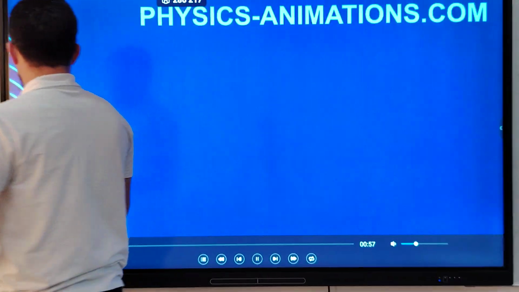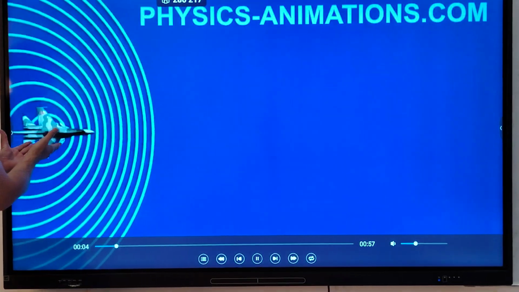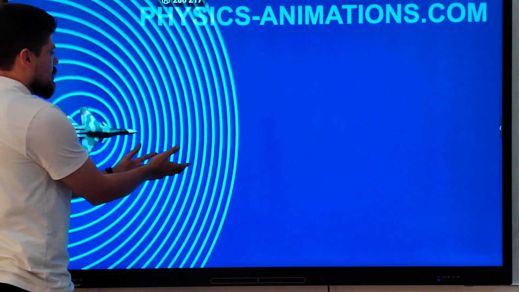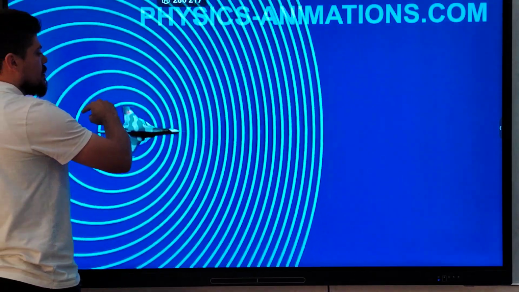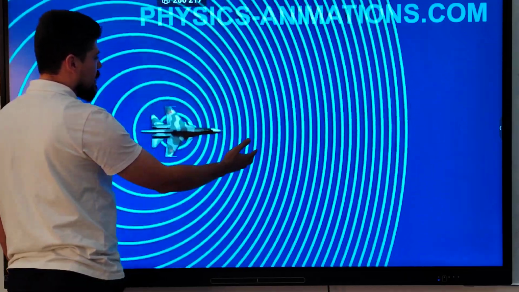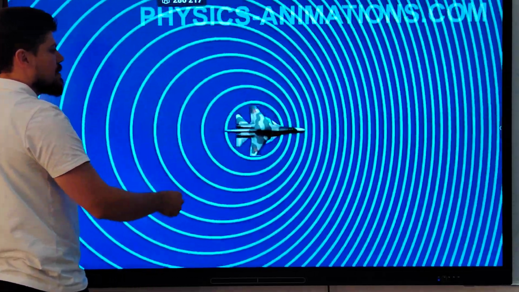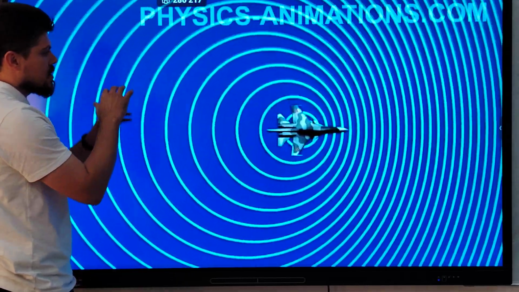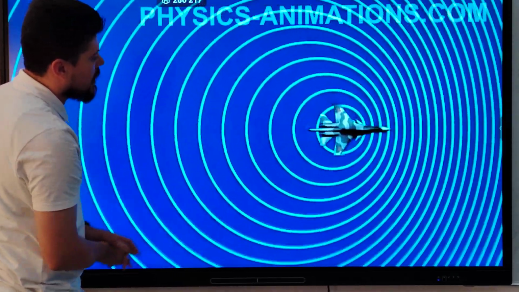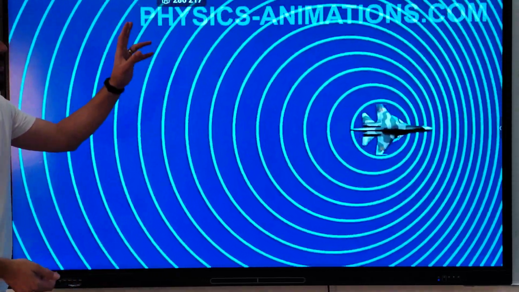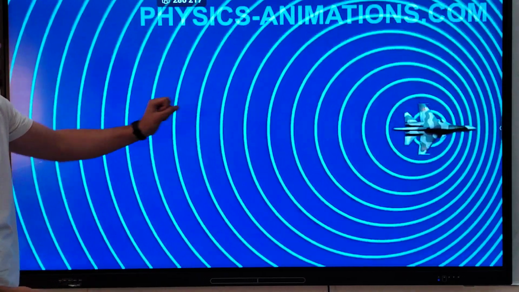Guys, look, in this case, the speed of the plane is less than the speed of sound. The sound wave will accumulate in front of the plane. Nothing happens, no shock wave is created, the sound barrier is not broken, okay? The wave just accumulates in front of the plane. This is the first case, when the plane's speed is less than the speed of sound.